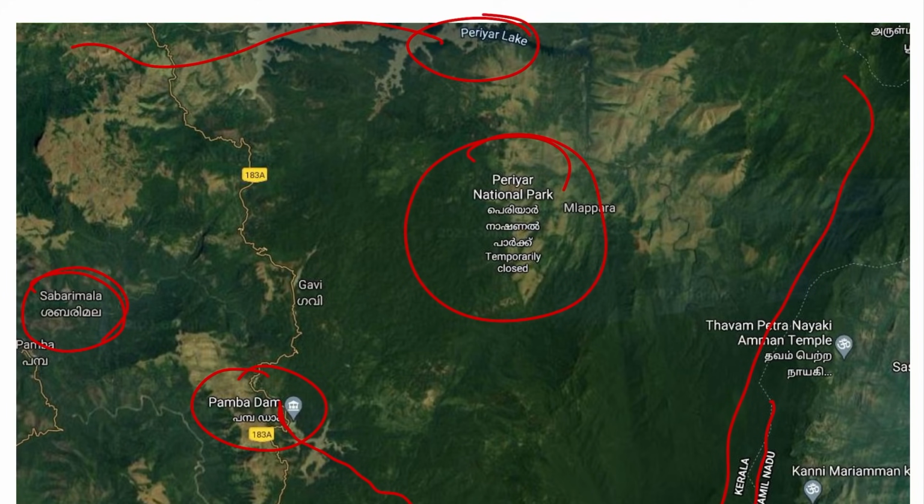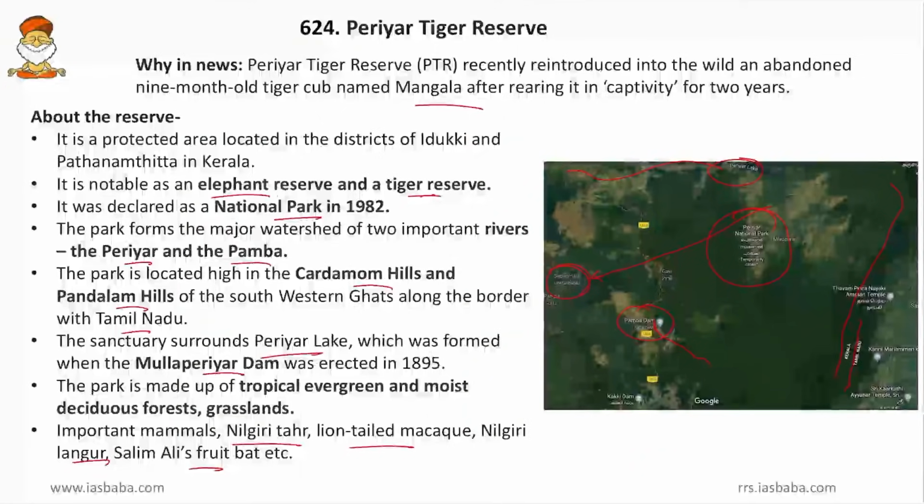And friends, you might have often heard in news that the devotees of Sabarimala, while they are moving through these forests, they are being eaten up or they are being hurt by the tigers of this Periyar National Park. So in that context also, you can remember this. So this is the overall geography of the Periyar Tiger Reserve.